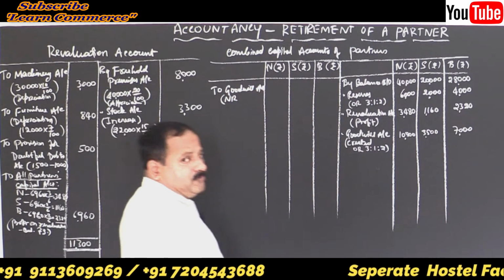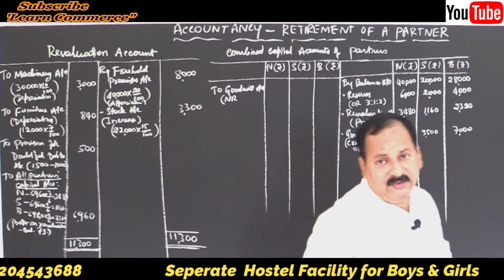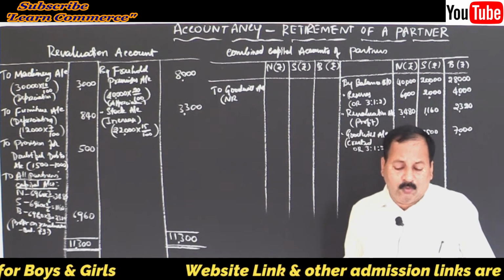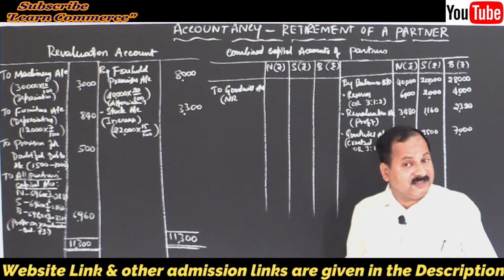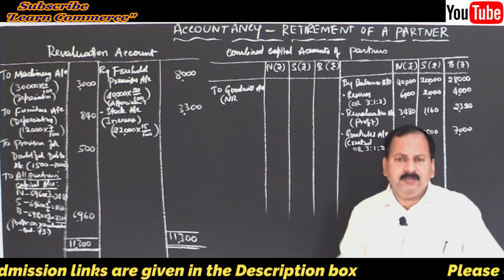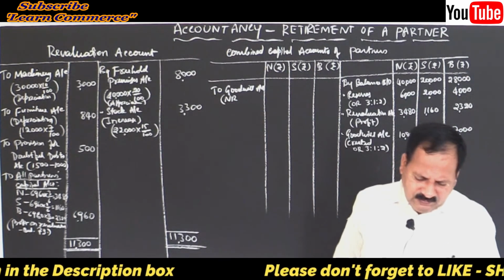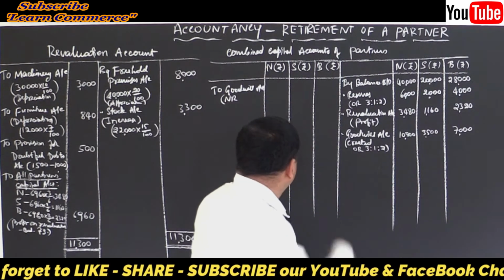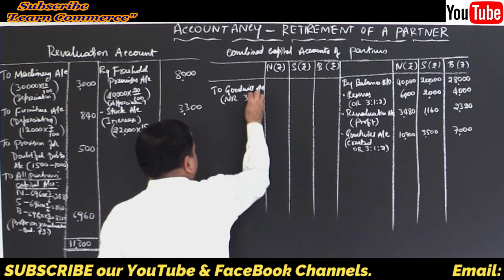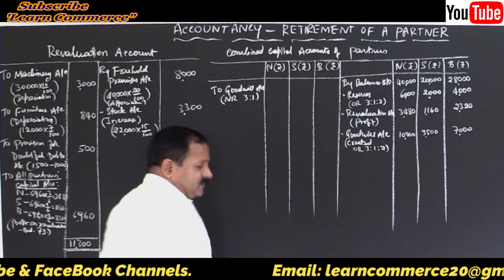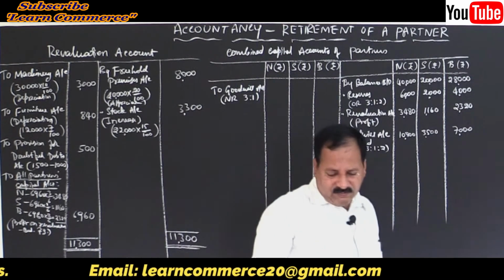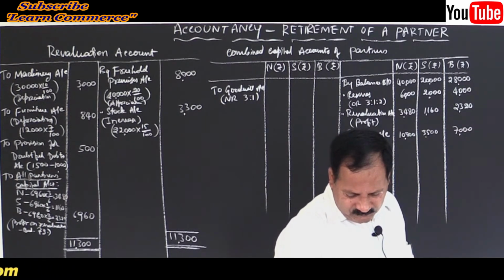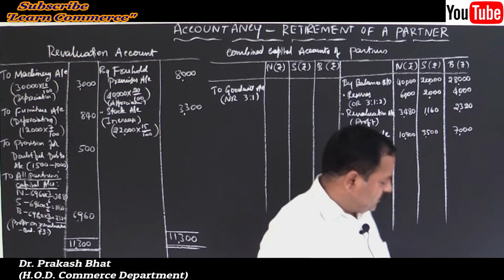What is the new ratio? As the new ratio is not given and even the gain ratio is not given, we have to treat the old ratio itself as the new ratio, isn't it? So how much? 3:1. That is their ratio. Then, what else? That's all.